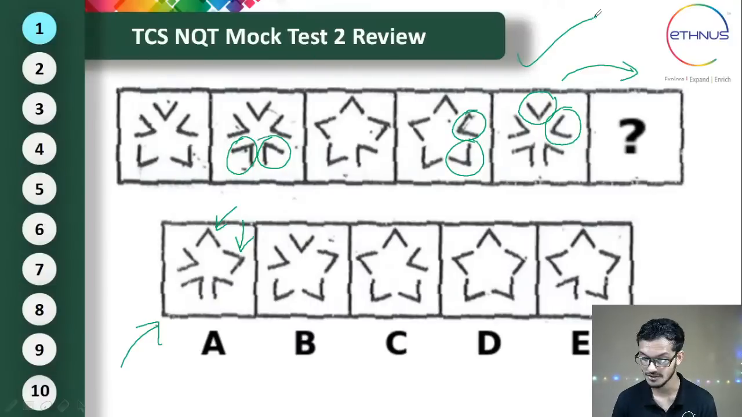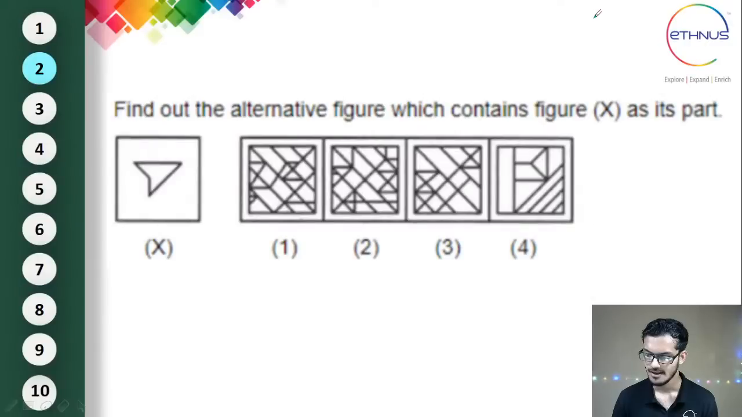What is the answer for the next one? Here is the question on the screen. Let me know what answer you have given in the mock test. You need to see the first image, that is image X, and find which image among the other four options has this particular shape embedded in it. So you need to find the embedded picture. Where do you find this particular thing among the four options? Which answer did you select in the mock test? Let me know in the live chat.